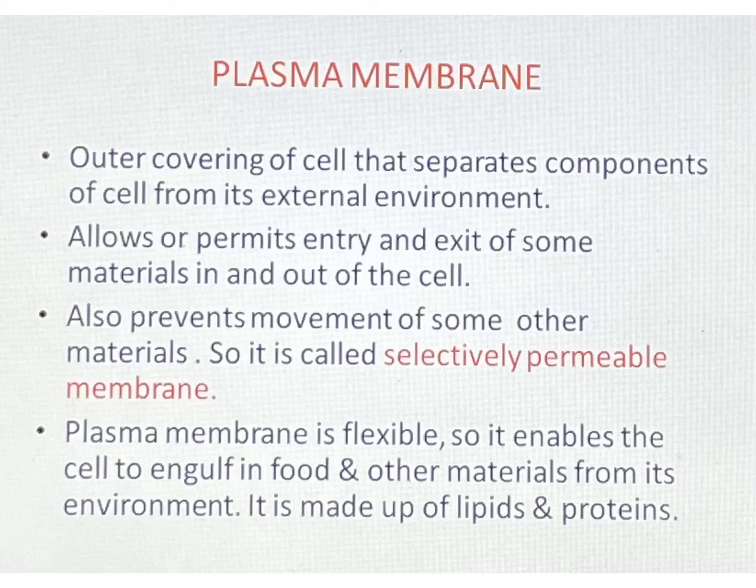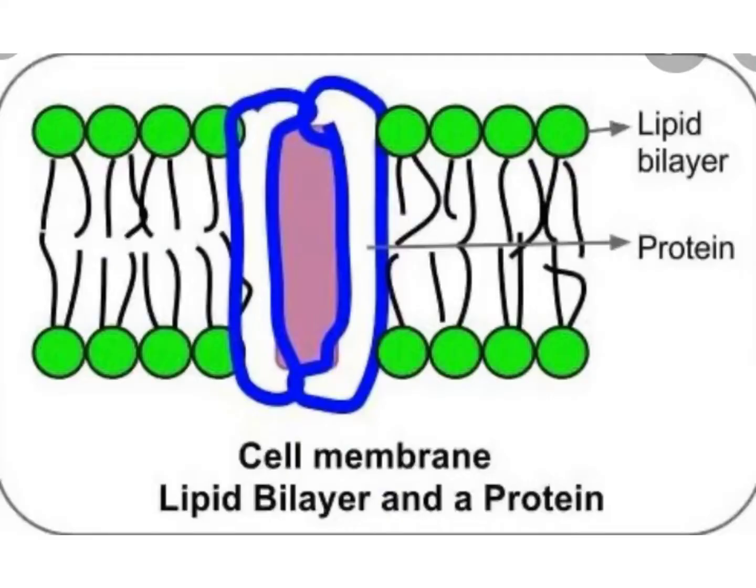The plasma membrane is flexible, so it enables the cell to engulf food and other materials from the environment, and this is mainly observed in amoeba. It is made up of lipids and proteins. This is the structure of the plasma membrane. You can see that a lipid bilayer is there and a protein layer is also there in its structure. So the plasma membrane is made up of lipids and proteins.